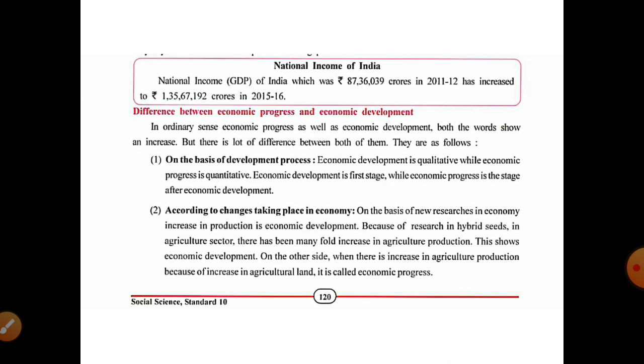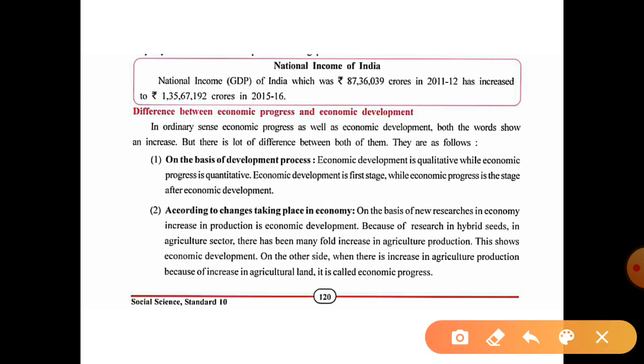In this first box you can see the national income of India for the years 2011-12 and 2015-16. Let me tell the first one. In 2011-12, the national income, which means gross domestic product, GDP, is 87 lakh 36,039 crore.